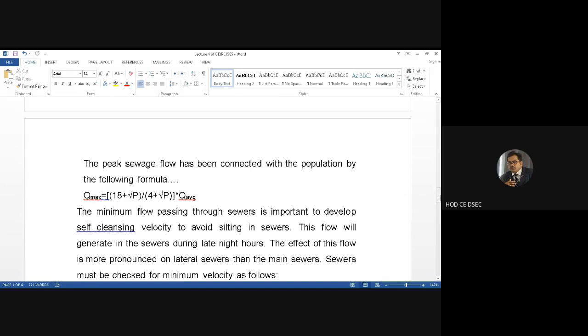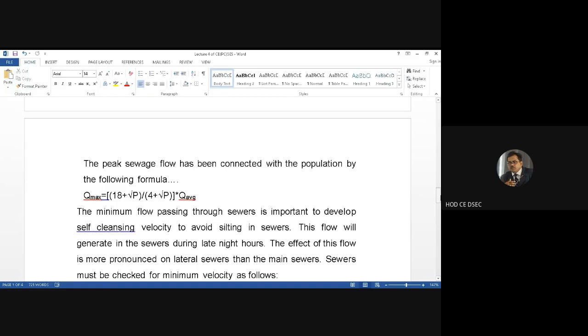Now we all know, from the previous 3 lectures I have already highlighted, there is a self-cleaning velocity, the term I am using: the minimum flow velocity has to be maintained in the sewer. For design purposes, we take care of the maximum flow to suit our design of the sewer. That is fine.